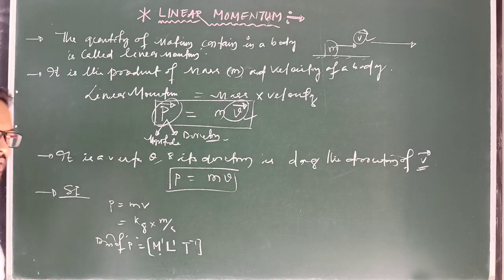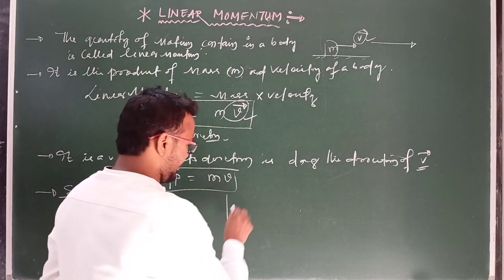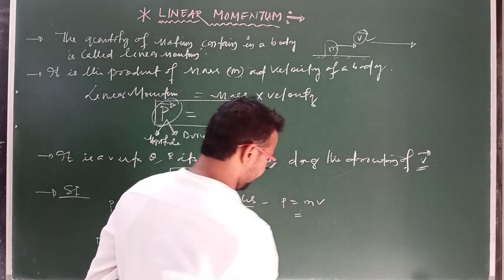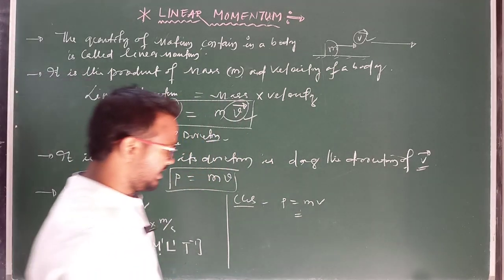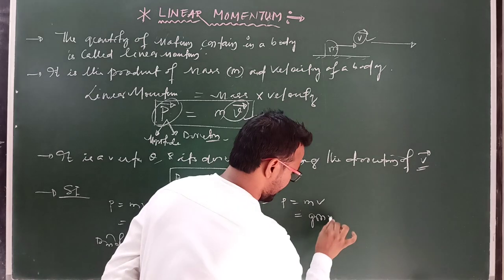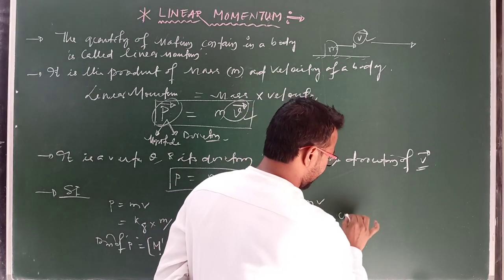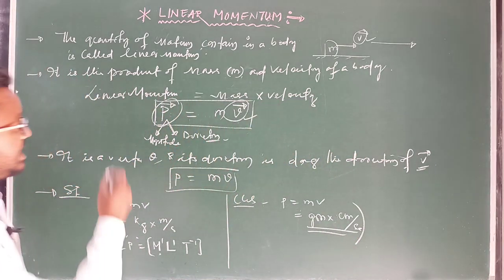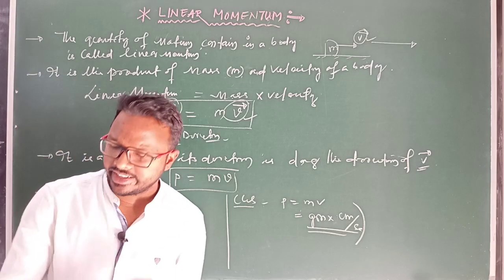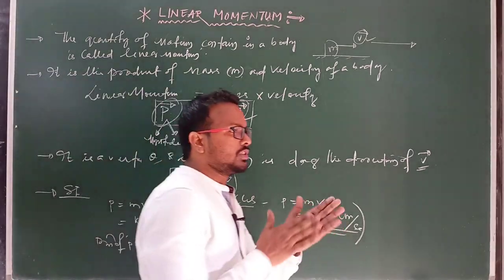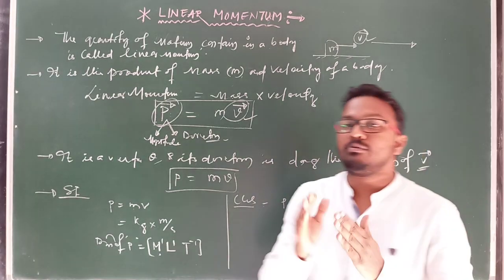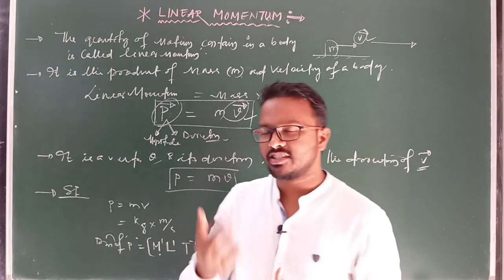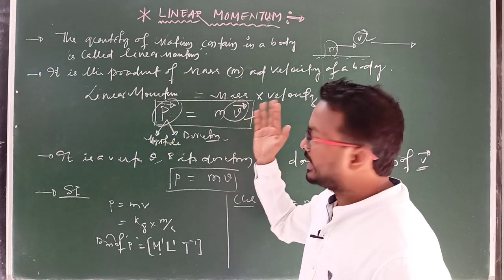So M1 L1 T minus 1 is the dimensional formula of linear momentum, and its CGS unit, P equal to mass into velocity in CGS system. The mass is measured in gram into velocity, that is centimeter per second. This is the CGS unit of momentum of a body. So these are the basic conditions of momentum of a body, and from this explanation we conclude that momentum means the quantity of motion possessed in a body. It has two properties, one magnitude and second direction. Direction depends on the direction of velocity of the body.